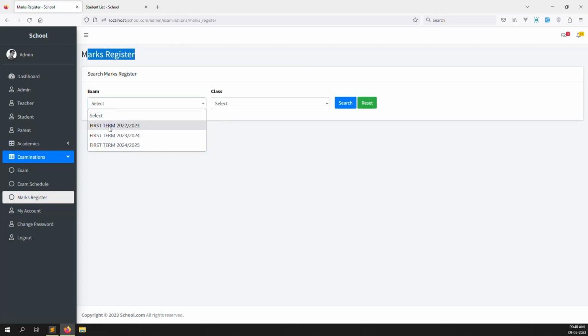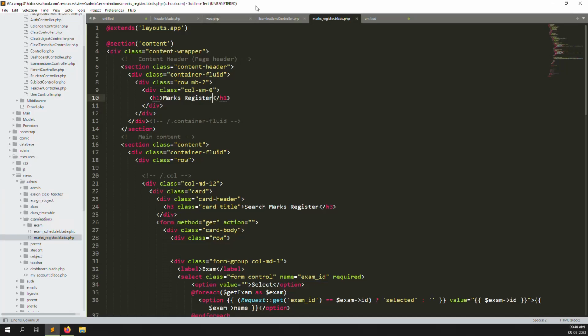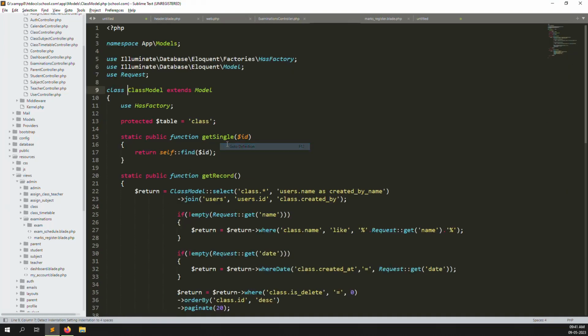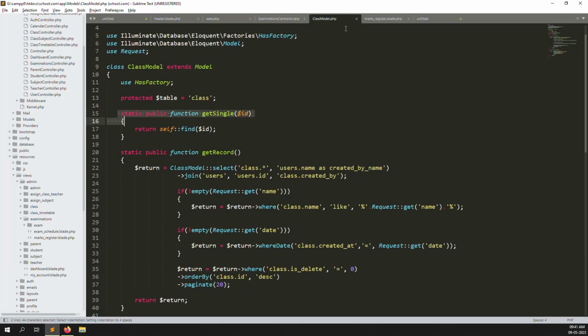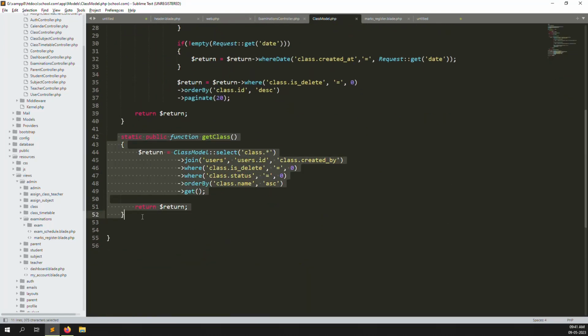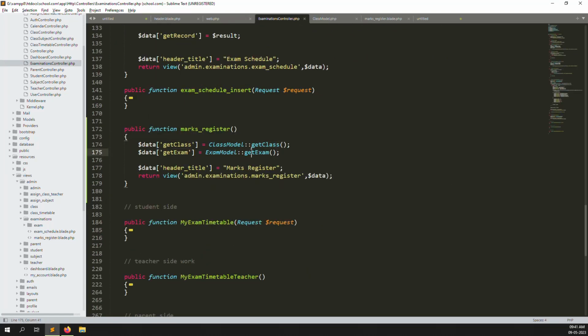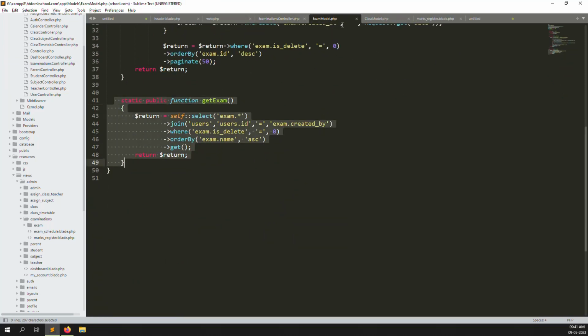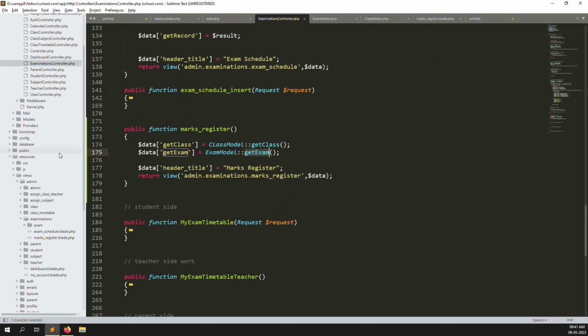Okay, and here is the exam id, meaning the exam list, and here you can see the class name, because we already get the data inside a class model. We already created one function, get class, so you just go down and you can see it here. And the same thing you can find out with get exam. So here you can see it. Okay, inside exam model and class model, this is the data we have passed inside get class and get exam.